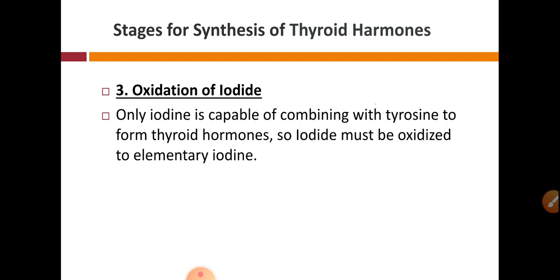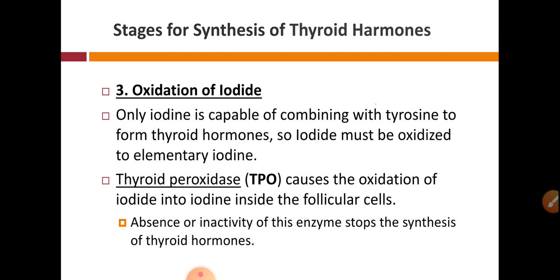But this iodide can't bind with the tyrosine because tyrosine combines only with iodine. So this iodide must be oxidized to the elementary iodine.